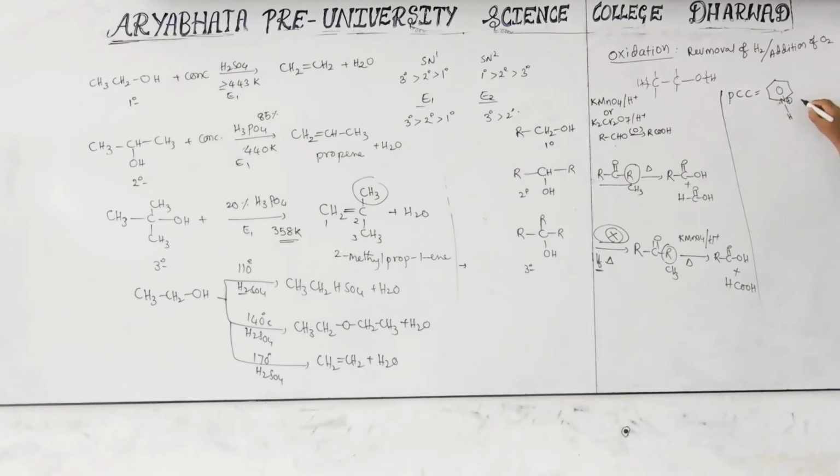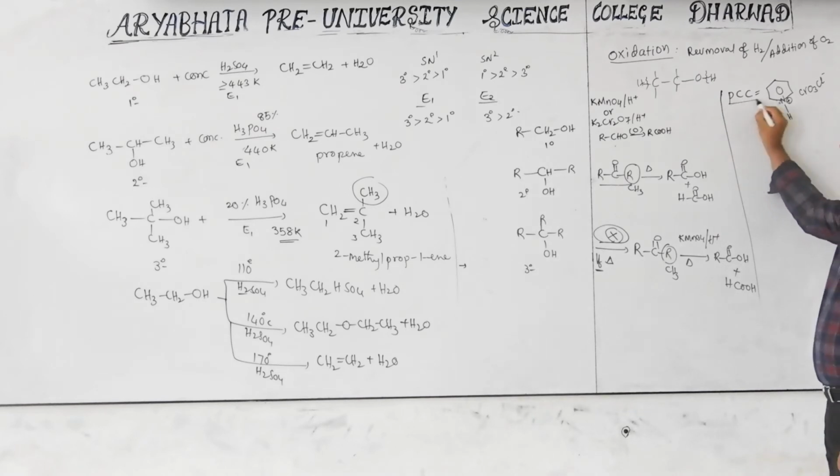Chlorochromate means CrO3Cl minus. This is called pyridinium chlorochromate. In your textbook, they may give PCC as a mixture of pyridine, HCl and CrO3. This is called PCC.